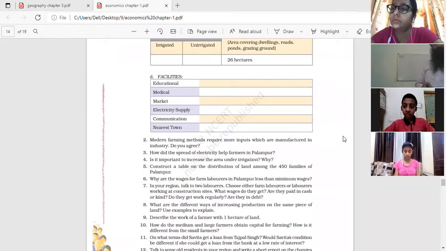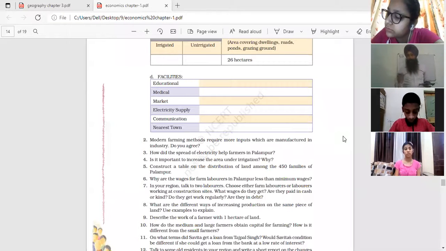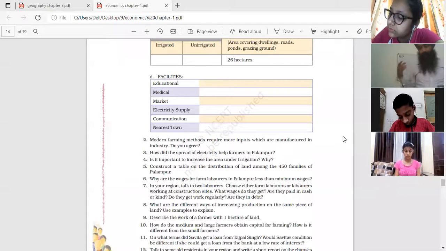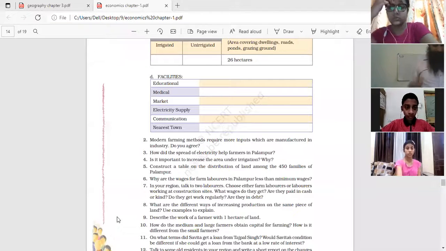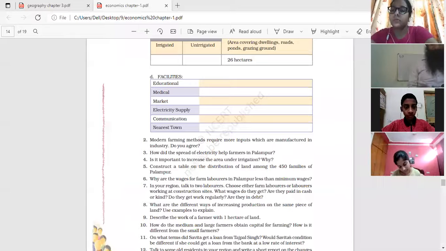Clear? The fourth reason is illiteracy among the people. If the people are literate, then they will be skillful. So these are unskilled and illiterate people who are basically paid lower. Clear? So these are the 4 or 5 reasons responsible for this. Next question is question number 7.